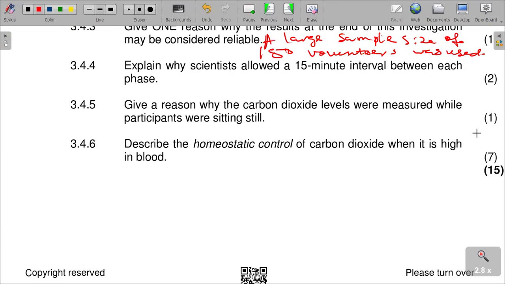Next question, give a reason why the carbon dioxide level were measured while participants were still sitting. This was done actually to allow carbon dioxide levels in the blood to go back to normal, so that each phase will have the same carbon dioxide level at the starting point.